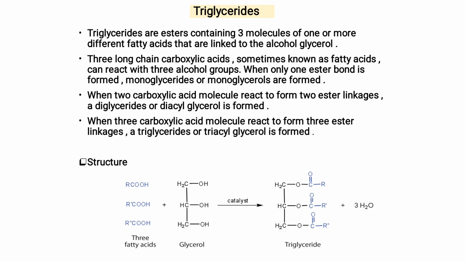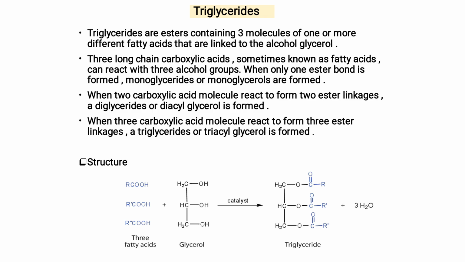The structure is given: 3 fatty acids plus 1 glycerol gives the triglyceride. If the R chains consist of simple saturated carbon-carbon chains, then it is a simple triglyceride.